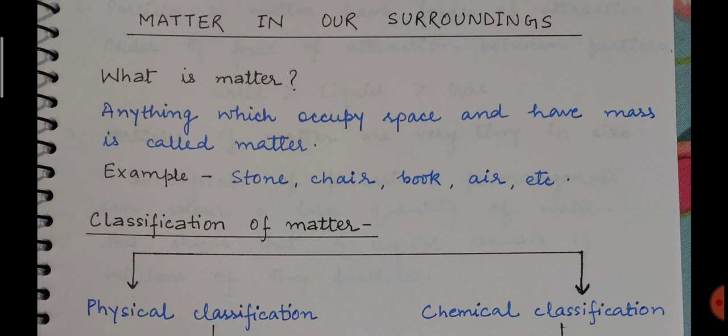So let us start with our first topic, that is matter. As you can see, the name of the chapter itself is matter in our surroundings. So the first thing we need to know is what is matter. Matter is anything which occupies space and has mass. That means it should have these two properties: first, it should occupy space, and it should have mass as well.